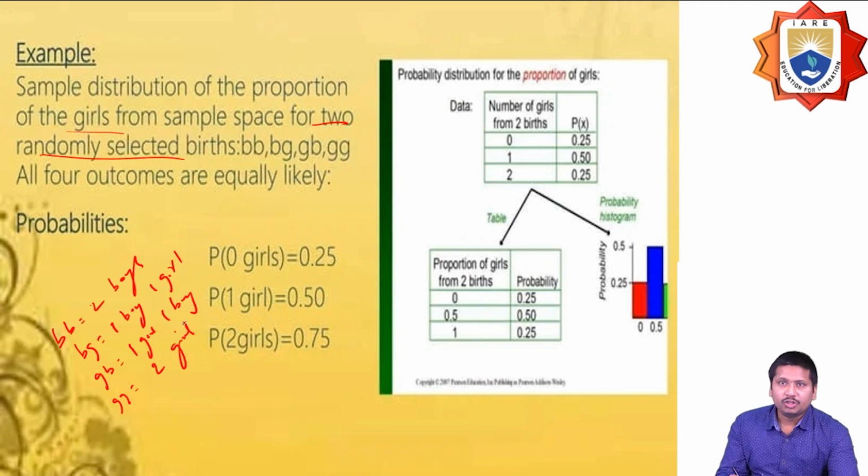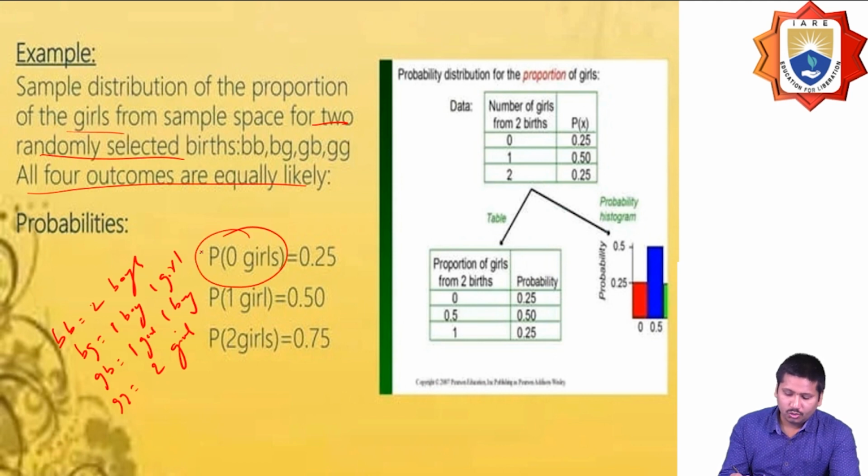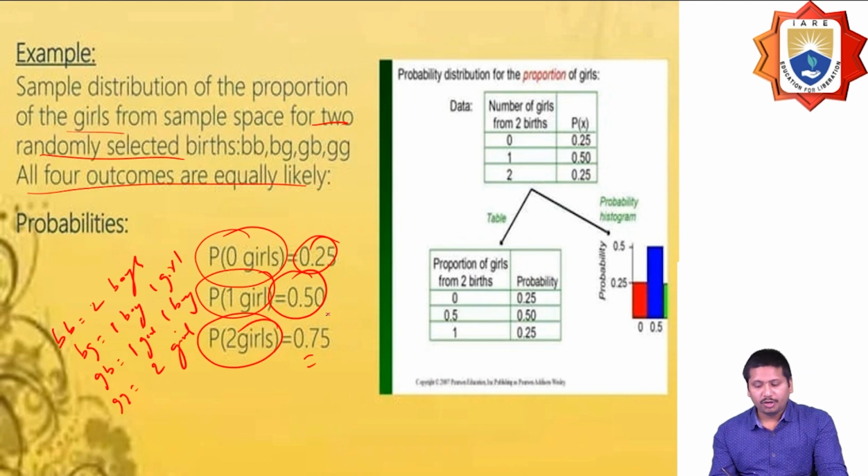This is the sampling distribution of the proportion of girls I want to find from the sample space of two randomly selected children. The outcomes are equally likely. What is the probability of obtaining 0 girls? It is 0.25.